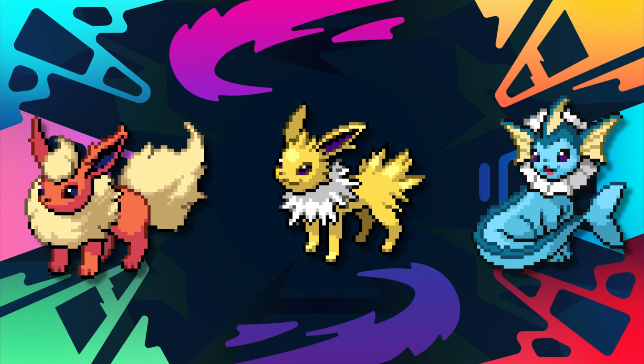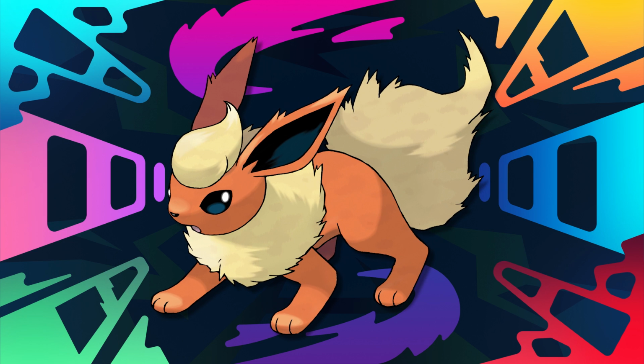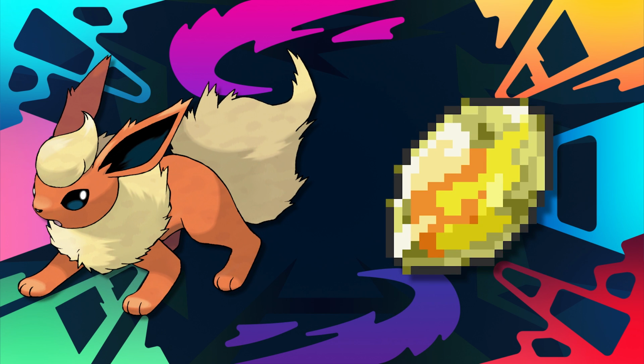Starting off the first bit of evolution forms, we have the Kanto trio, Flareon, Jolteon, and Vaporeon. These are the first set of stone evolutions Eevee gets, and is actually the first branch set it gets as well. Going into Flareon first, Flareon evolves from Eevee with a Firestone.